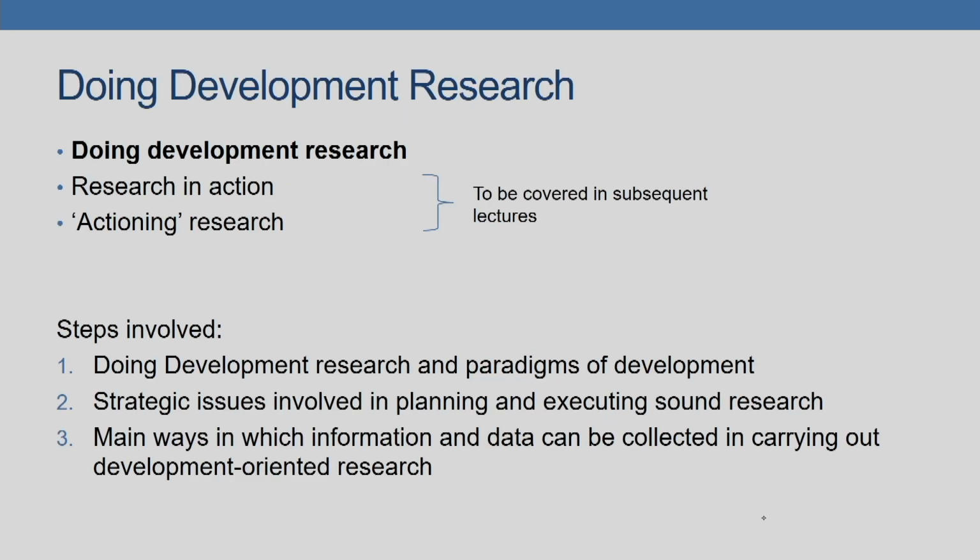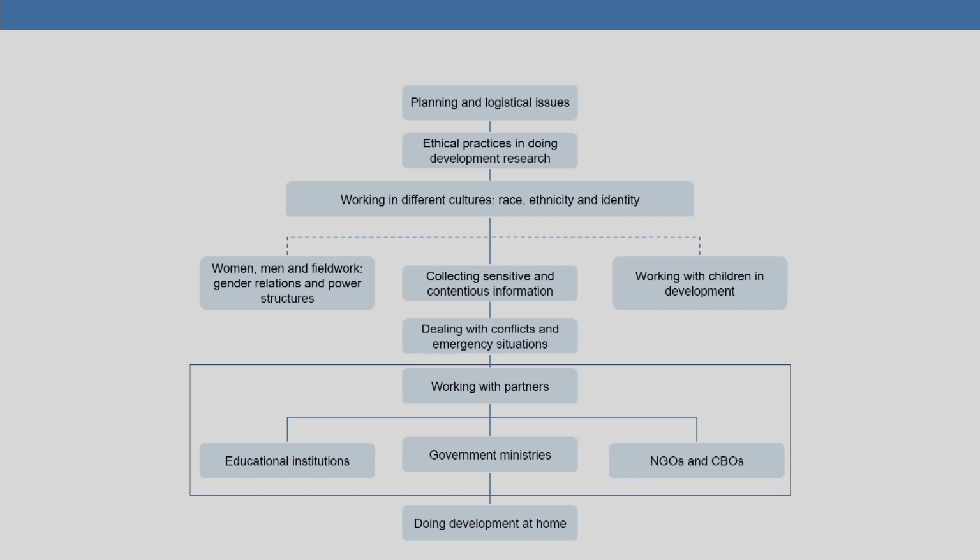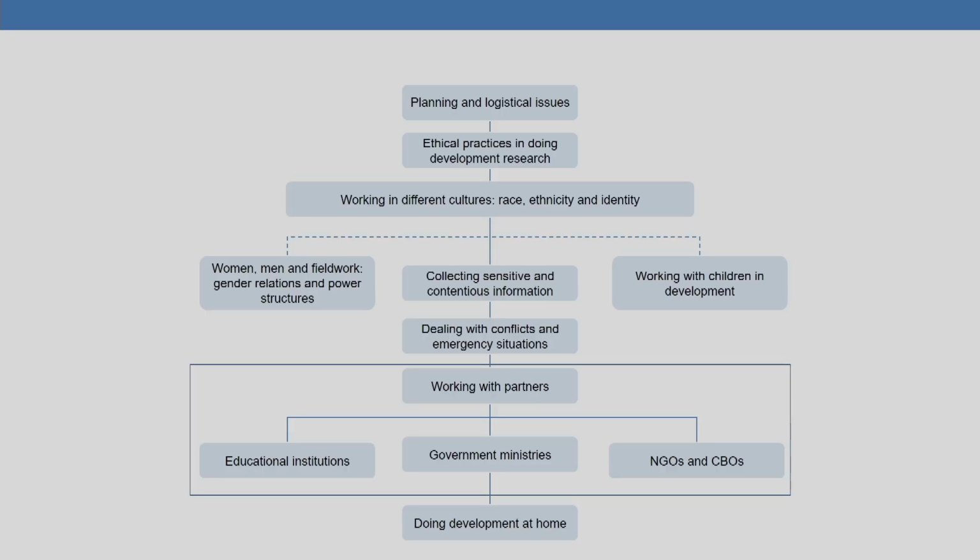But a brief overview of what constitutes number 2, the strategic issues involved in planning and executing sound research. This is a brief hierarchical way of looking at the different strategies involved. One is, of course, we begin with planning and logistical issues. We are ultimately reaching at doing development at home. You are carrying out a development intervention, let us say, for example. So, you start with planning and logistical issues. Then you engage yourselves with ethical practices in doing development research.